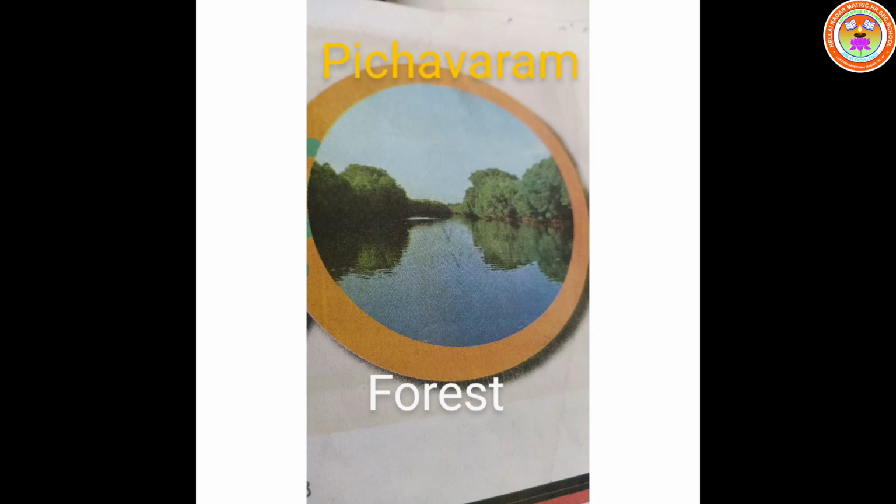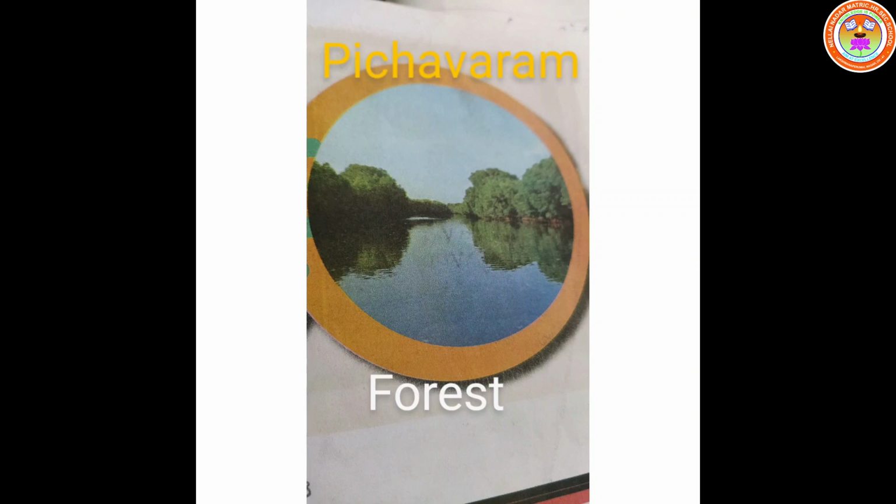Children, in Kurinji landforms, you studied about the Kurinji flower. Like that, in the forest Mullai landform, you are going to learn about Pichavaram forest. Pichavaram is a village near Chidambaram in Cuddalore district of Tamil Nadu, which is the second biggest mangrove forest in India. It comprises small vegetation, aquatic animals, etc.